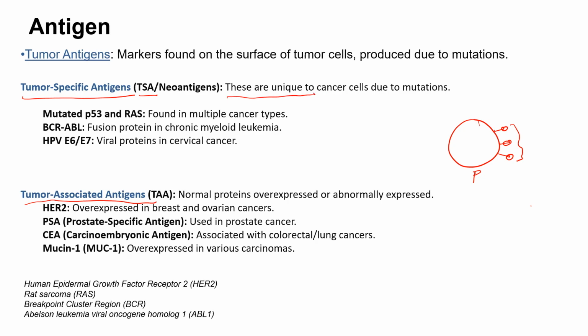Tumor specific antigens are unique proteins present in the cancer cell, formed by mutations generated in the host cells. For example, there is a protein called P53, which is a tumor suppressor protein that can inhibit tumorous growth in the human body, and also RAS, which is the rat sarcoma protein.